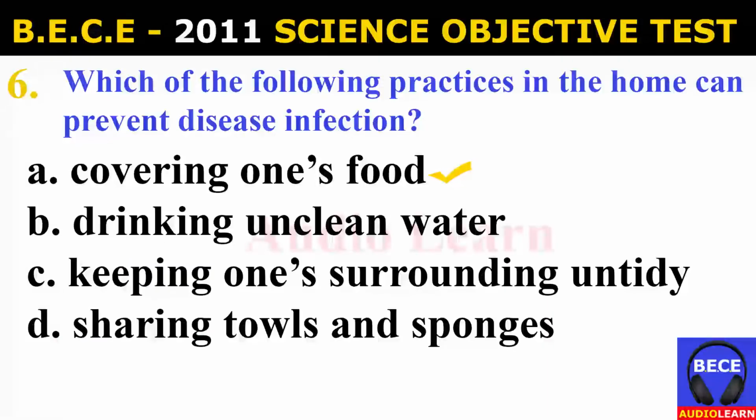Number 6. Which of the following practices in the home can prevent disease infection? A. Covering one's food, B. Drinking unclean water, C. Keeping one's surrounding untidy, D. Sharing towels and sponges. And the answer is A. Covering one's food. Which of the following practices in the home can prevent disease infection? Covering one's food.